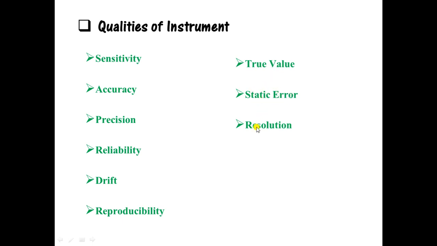And the last quality is resolution. Resolution means that if there are any changes taking place at the input side, those should be detected immediately by the instrument. That is called resolution. So these are some of the qualities that an instrument should possess in order to give you proper, accurate readings.